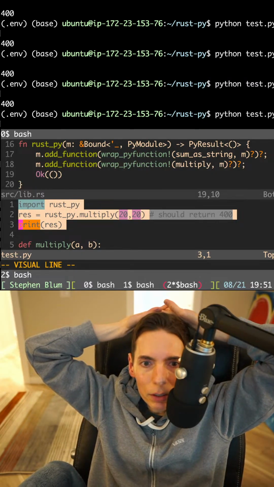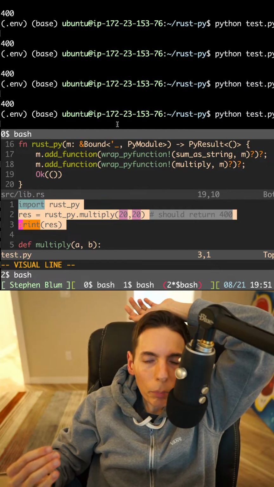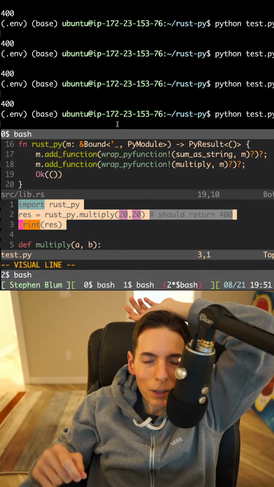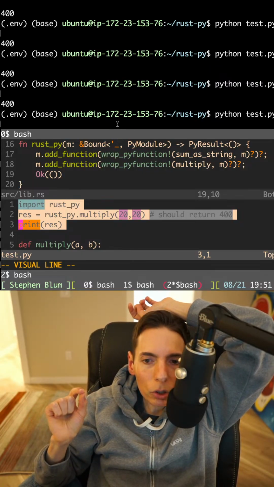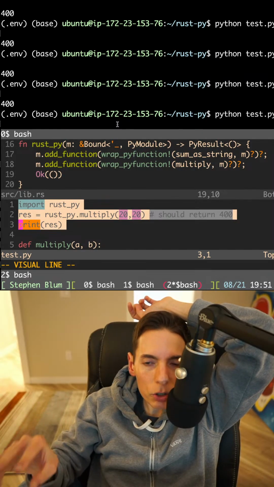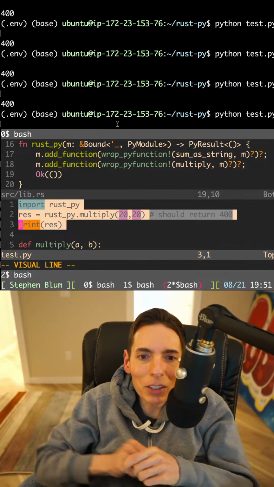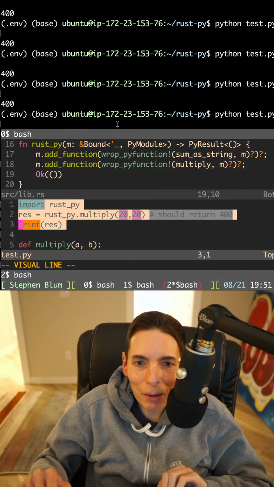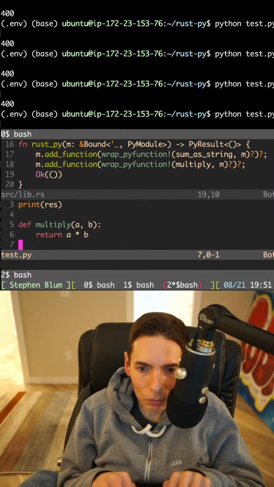WSP, which one is the main language? You can do it either way. You can call Python from Rust and Rust from Python. But I think it's more interesting to call Rust logic from inside Python, because you get the benefit of a benchmark. Yeah, I want to do the benchmark. We're running out of time. We only have 8 minutes and 30 seconds.